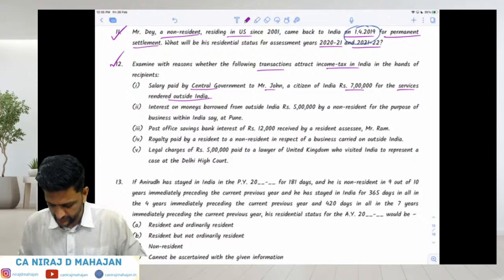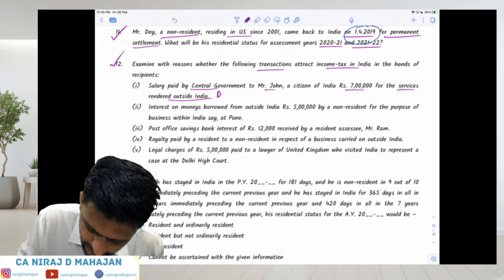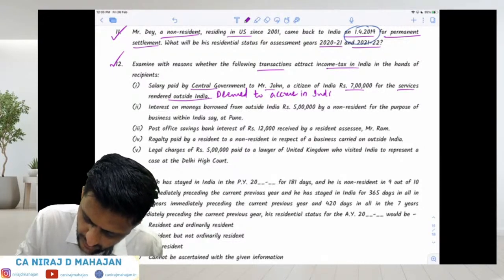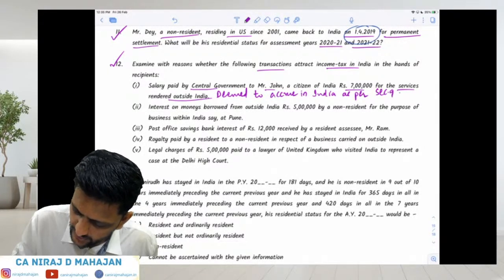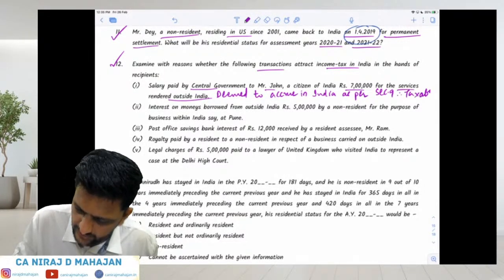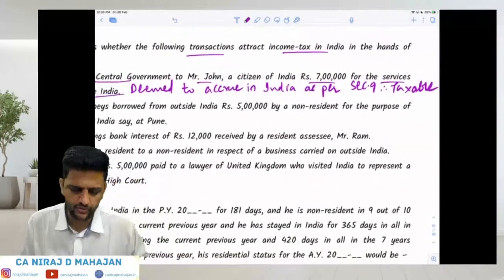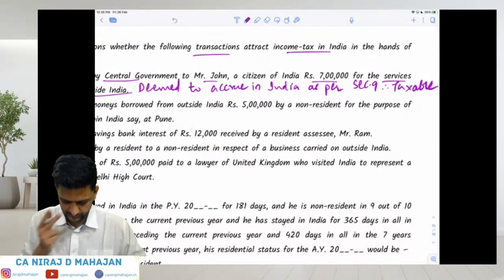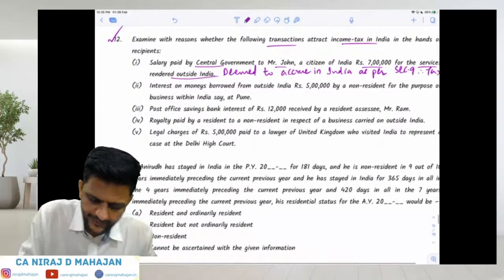Yes or no, as per section 9? Deemed to accrue in India. As per section 9. Yes. Therefore taxable. Therefore taxable. Deemed to accrue in India as per section 9. Therefore taxable. Clear? Yes. Then keep this pending. Point number 2.